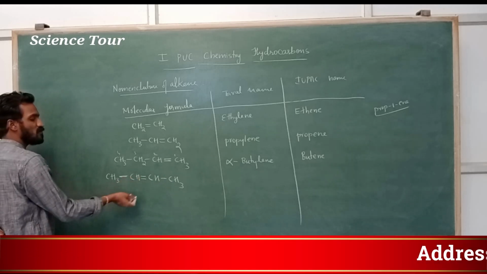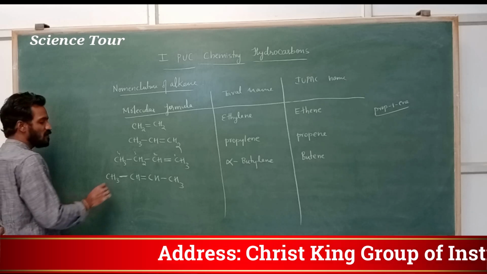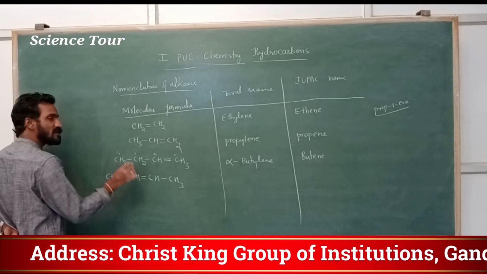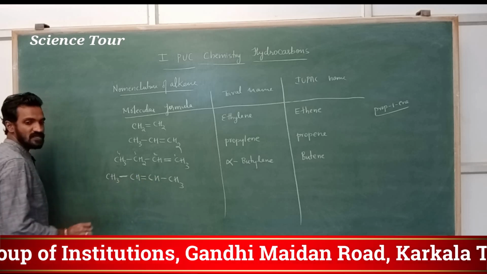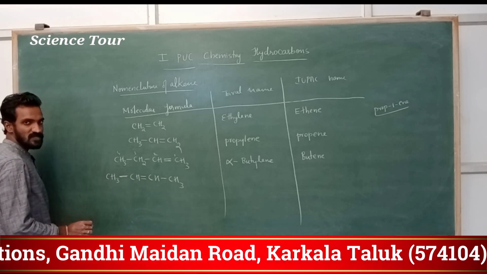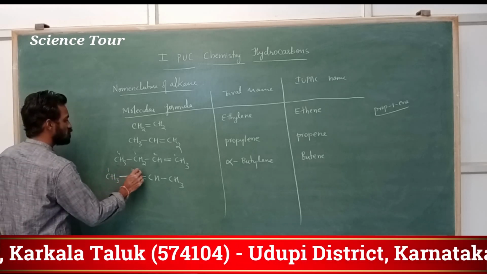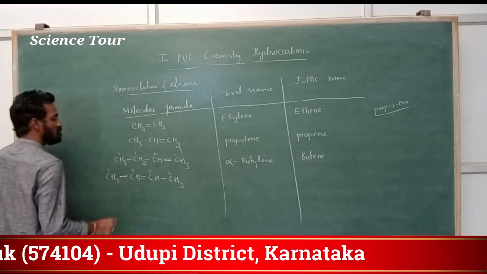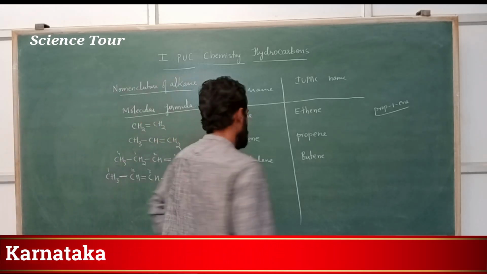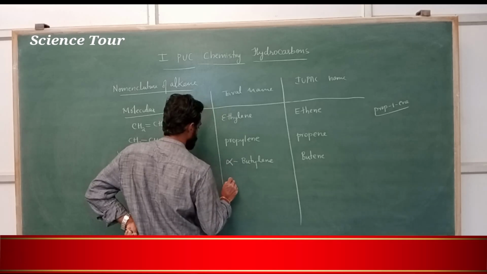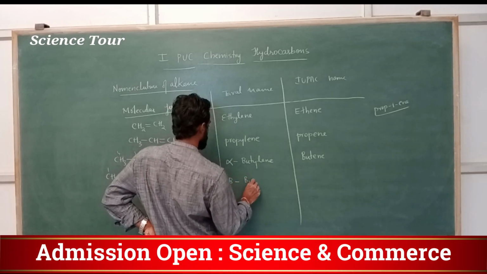You get the double bond in the second position only, whichever side you start from. Understood? There is no difference, my dear students. So I will name from here: 1, 2, 3, 4. That means in the second position there is a double bond, that means the beta position. The second position in the trivial name is the beta position. Beta butylene.